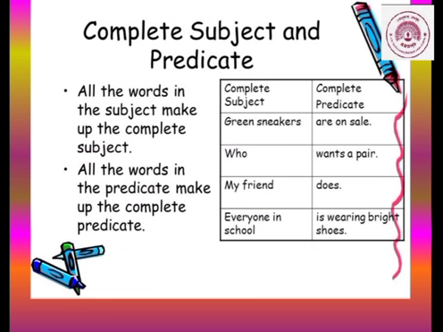So in short, what is a complete subject and complete predicate? Let us see. All the words in the subject make up the complete subject and all the words in the predicate make up the complete predicate. See the examples given in the box. Green sneakers. Now here sneakers is a simple subject and green sneakers is the complete subject. Okay. Then are on sale is the predicate. Okay. Let us move further, children.